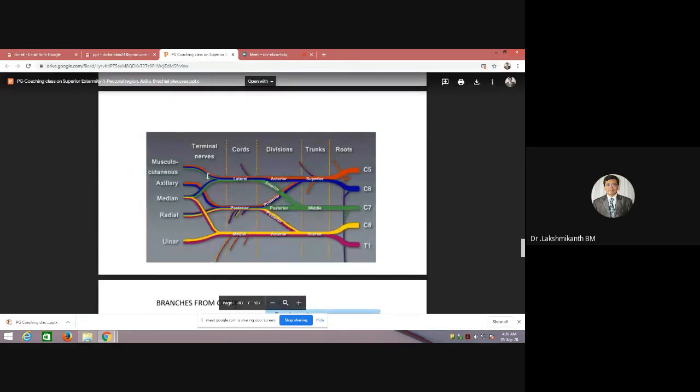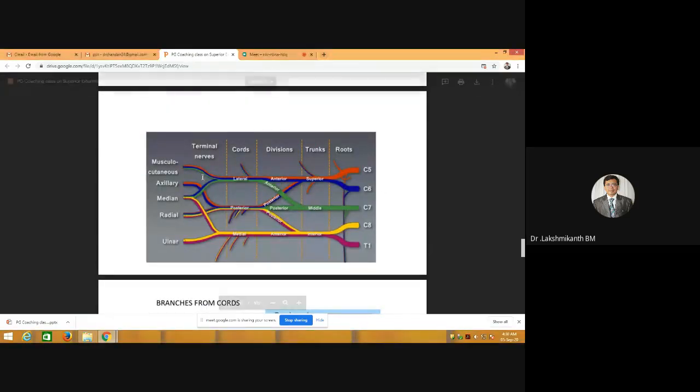If you want to know its root value, it is very easy. The musculocutaneous nerve is contributed by C5, C6 as well as C7. For the median nerve, the contribution is from C6 and C7. And the lateral pectoral nerve has contribution from C5 and C6.